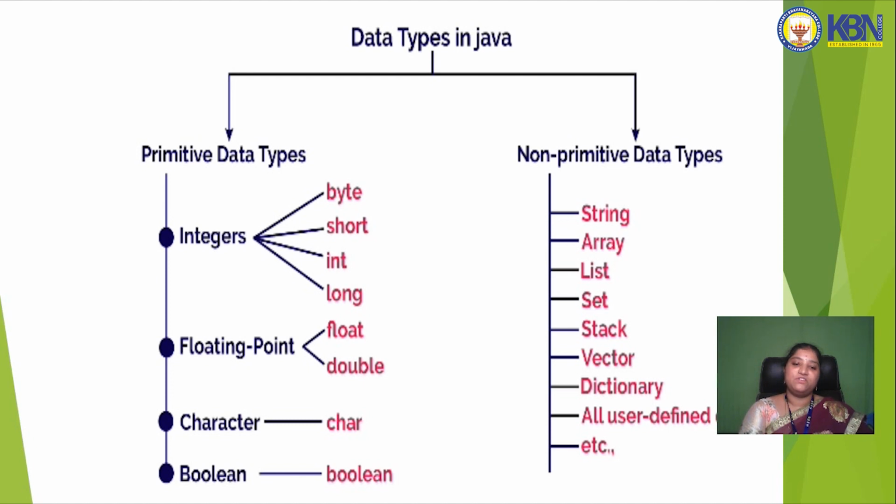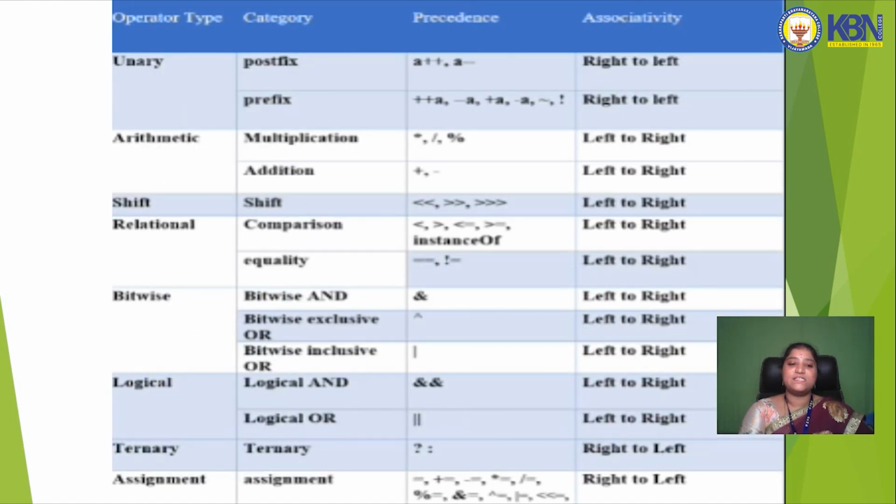In primitive data types we use the integer data types byte, short, int, long, and floating point types float and double, characters are the char data type, and booleans are the boolean data type. In non-primitive data types we use strings, arrays, lists, sets, stacks, etc.